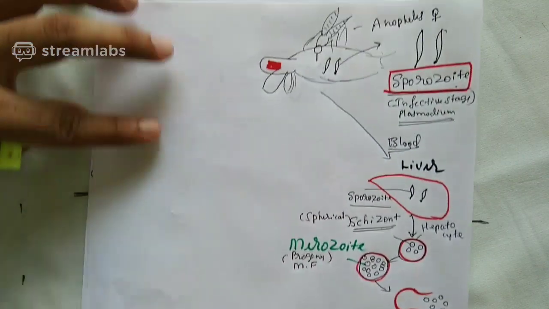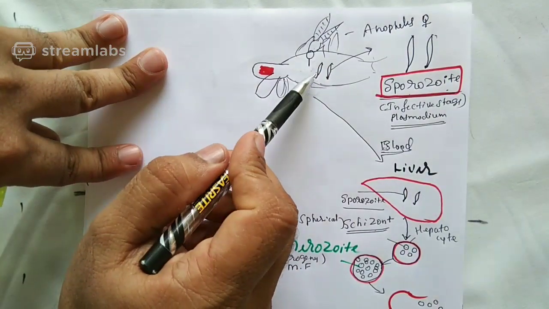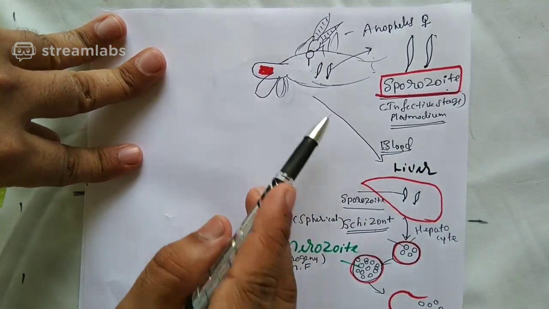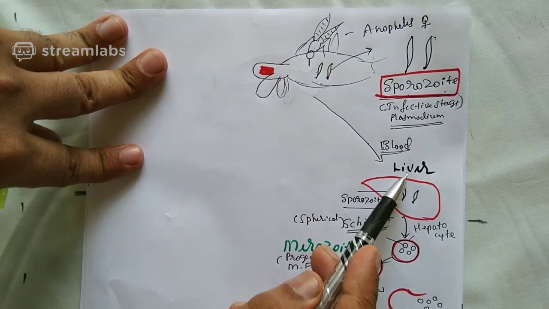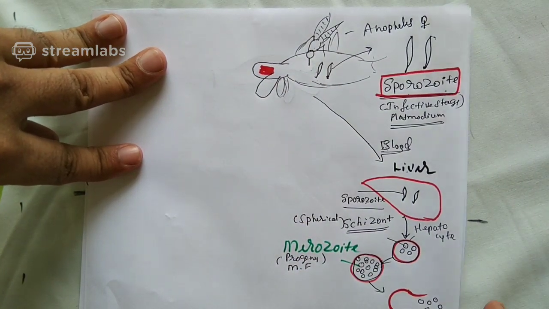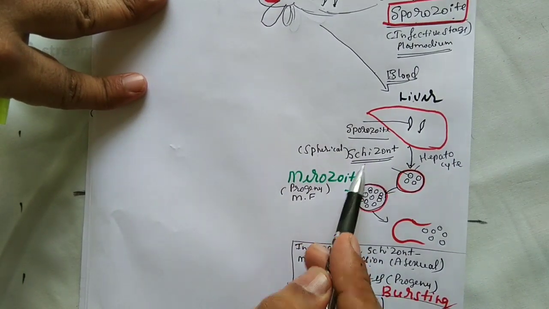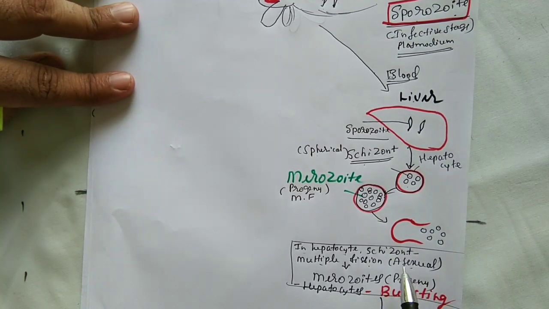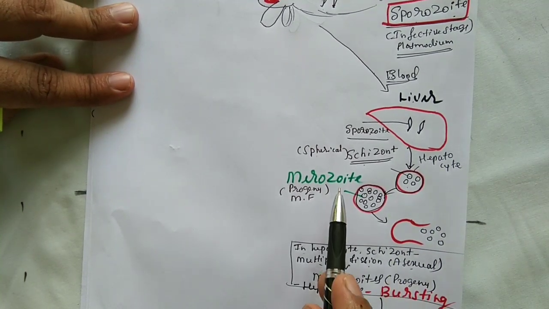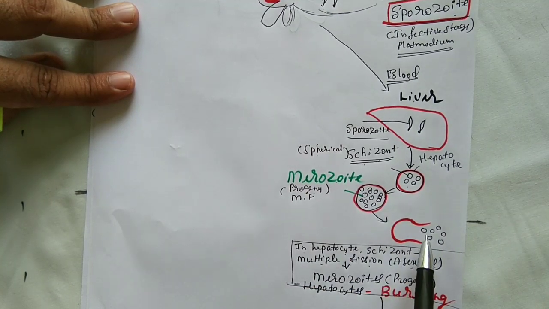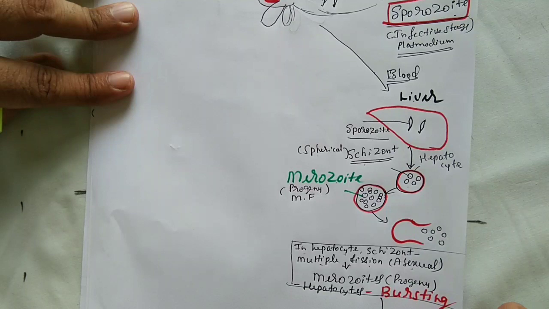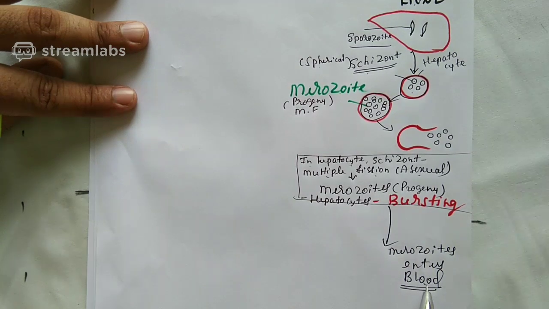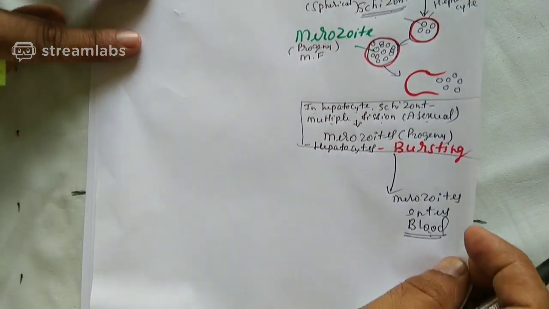Let me repeat once again what has happened till now. See here. Mosquito has bitten, the sporozoite, an infective stage, has entered the bloodstream. From the blood, it reaches the liver. In the liver cell, the sporozoite becomes spherical shaped, called a schizont. Schizont undergoes multiple fission, asexual reproduction, to form progenies called merozoites. And merozoites present inside the liver cells get released as the hepatocyte bursts, and merozoites enter where now? Blood.